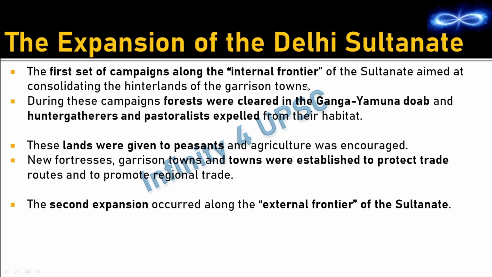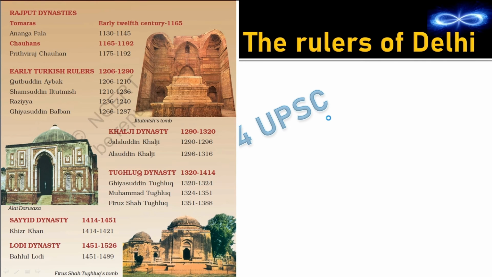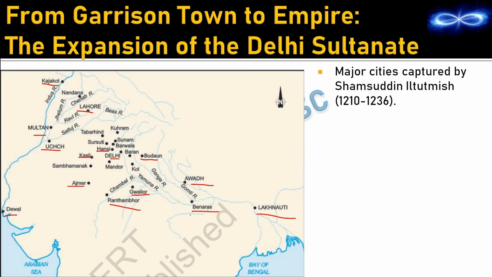So they just moved a little ahead of the town. And for this, forests were cleared in the Ganga-Yamuna Doab. Hunter-gatherers and pastoralists were expelled from their habitat. Now here we had seen in the map that they were controlling the Ganga-Yamuna region. And here you will have many forests. And what is the speciality of a forest? It is very difficult to move through the forest. You cannot take your troops and move through the forest very easily.